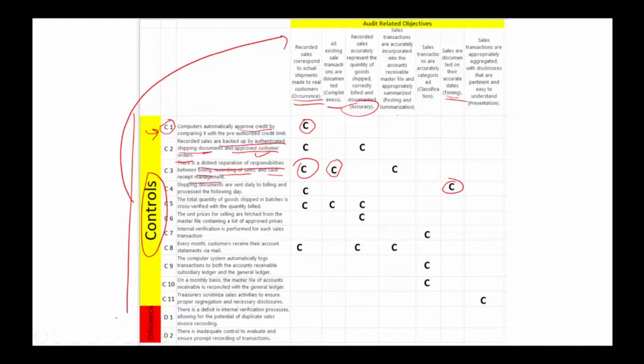Now I'm going to look at the deficiencies. When we look at the internal control questionnaire, what we find is a deficiency in the internal verification process, allowing for potential duplicate sales invoice recording. Remember, they don't account for pre-numbered documents.